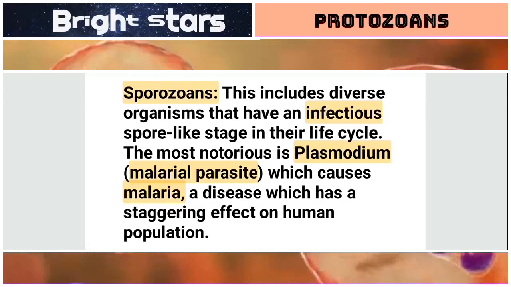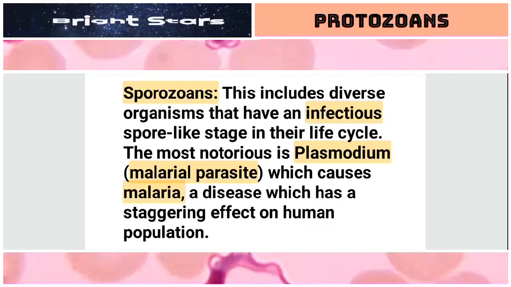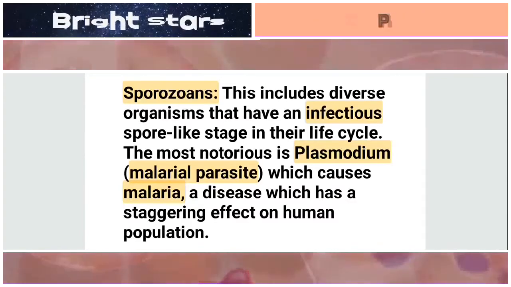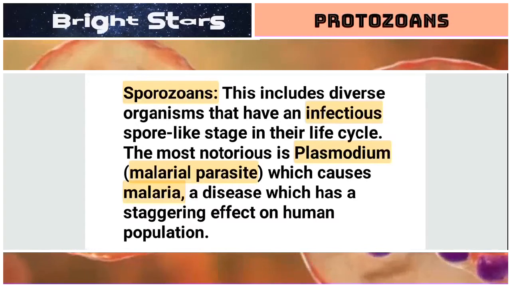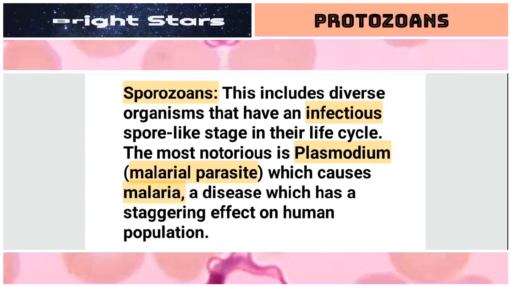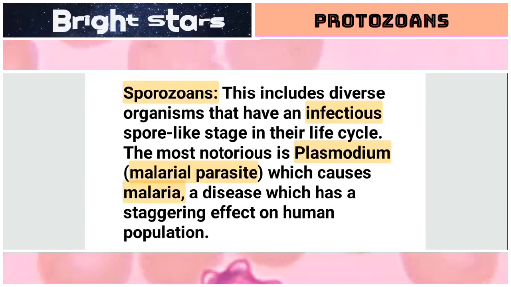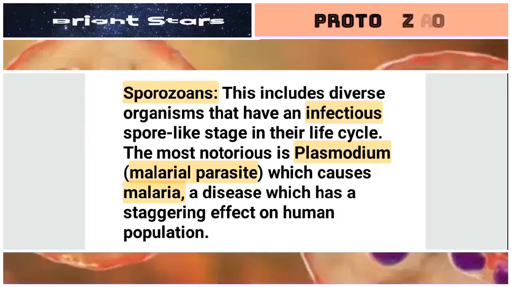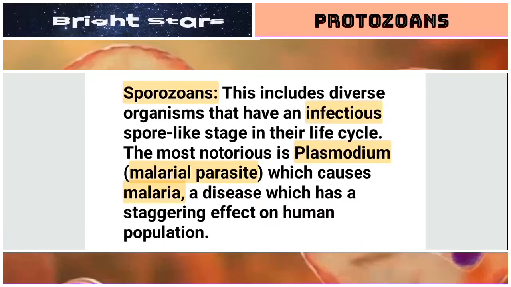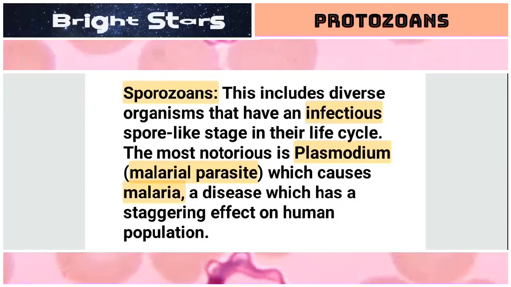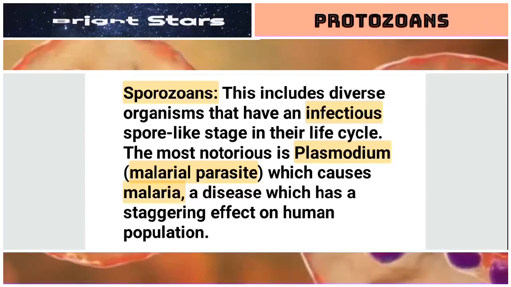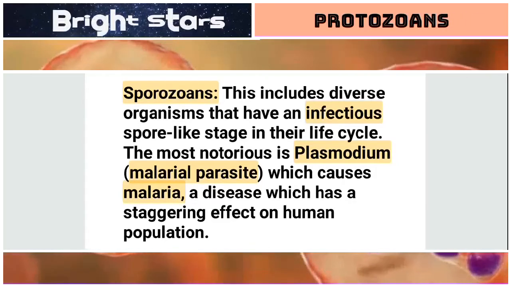In the last video we have seen Plasmodium, which is nothing but an aggregation of cells of different slime molds. But here Plasmodium is a malarial parasite, a separate genus which causes malaria. Malaria, you know, the very bad fever, which causes chilling and sweating at the same time. A disease which has a staggering effect, very terrible effect on the human population.